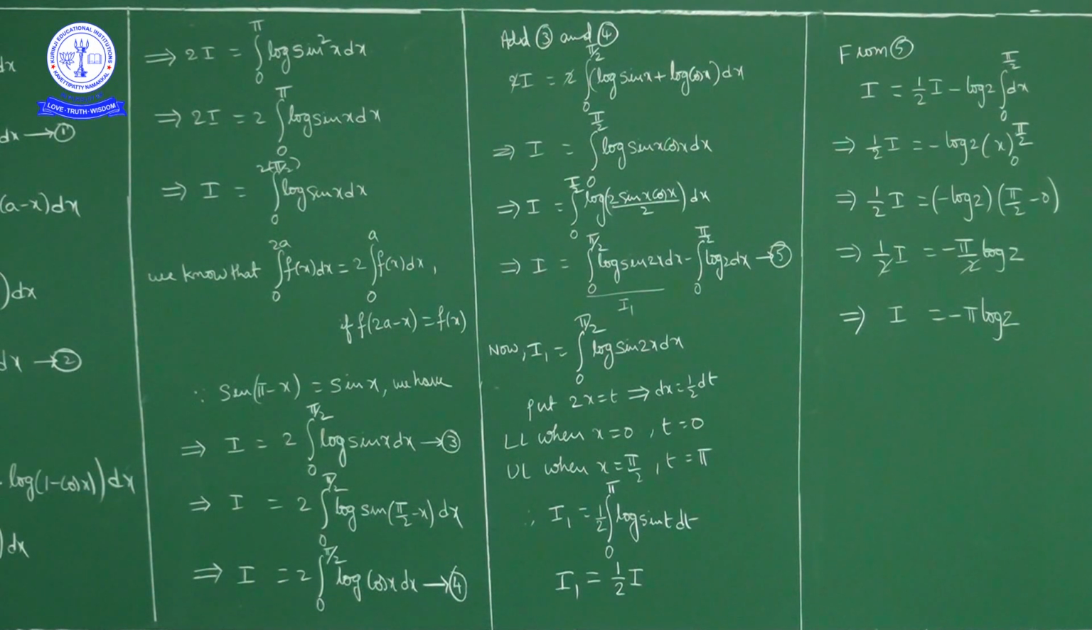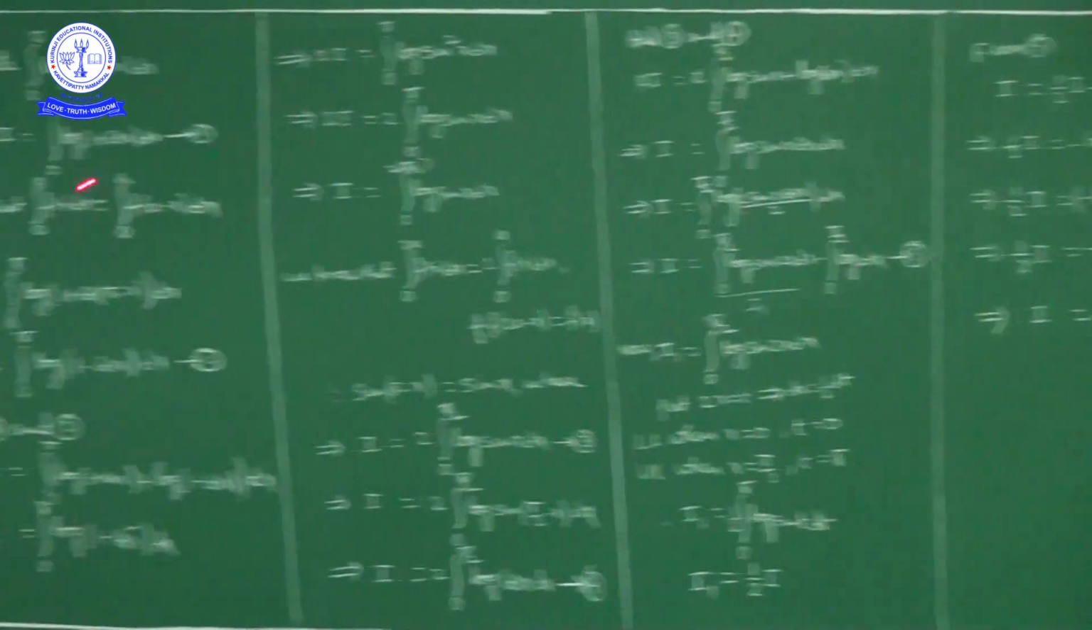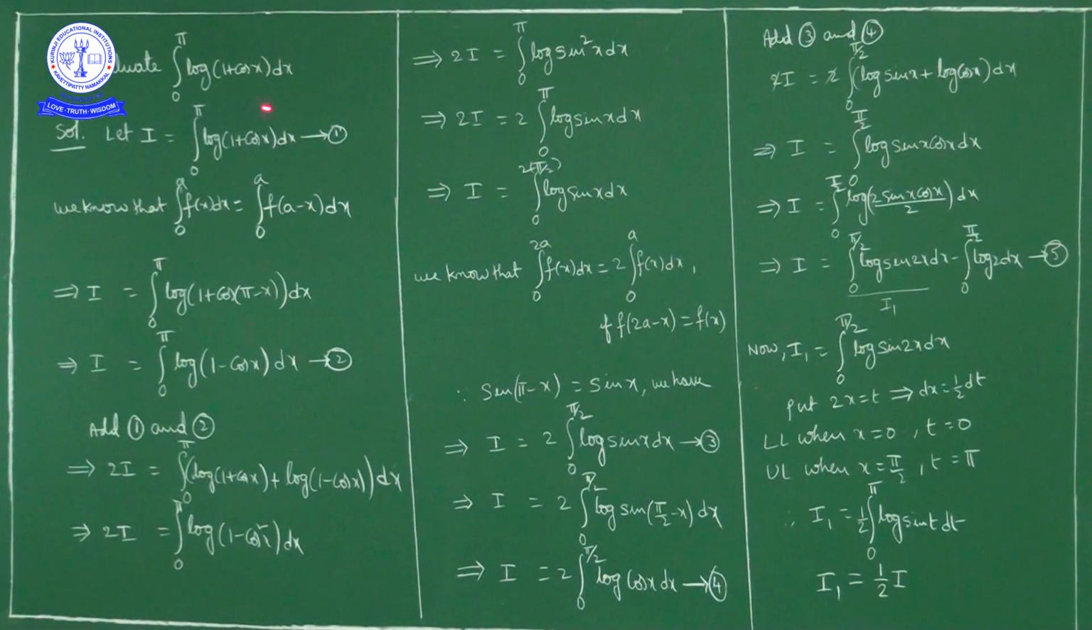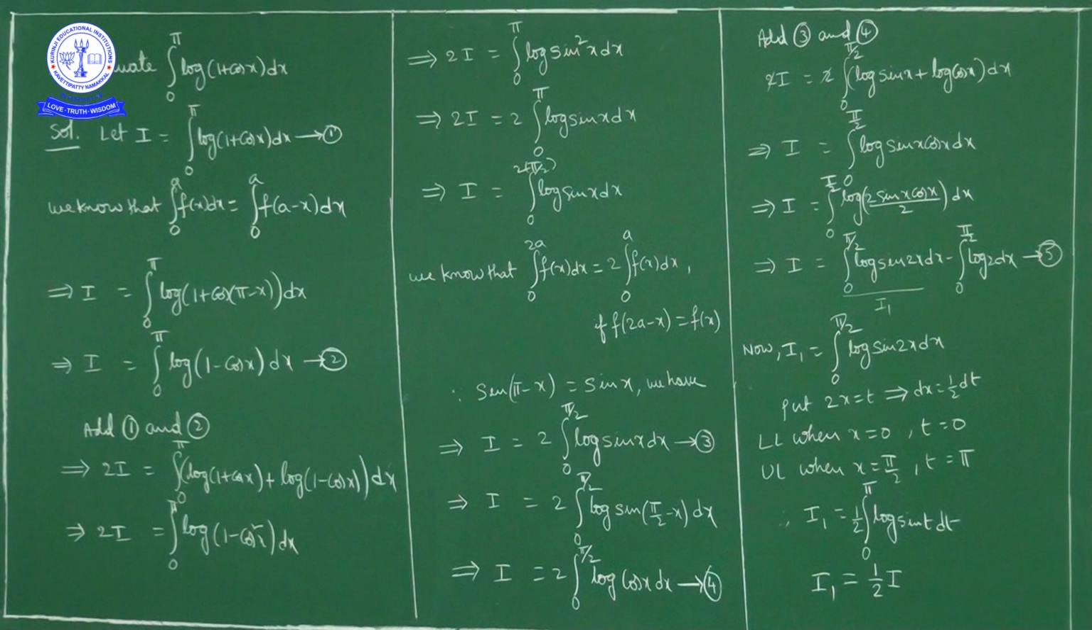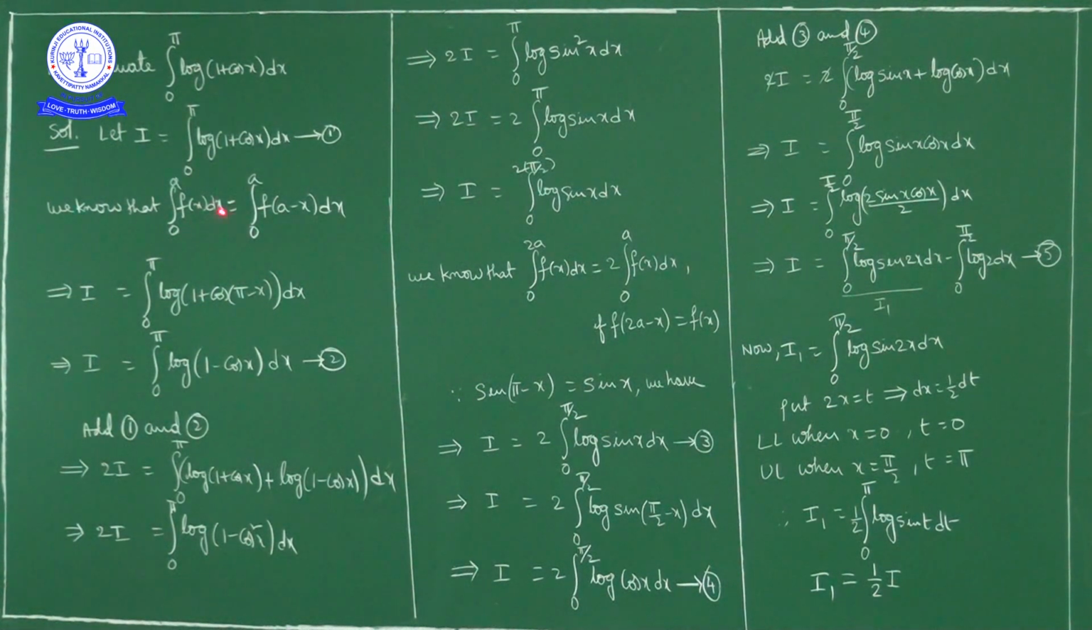Now I'll repeat once again. Here the question is to evaluate integral 0 to pi log of 1 plus cos x dx. By applying the property integral 0 to a f of x dx equal to integral 0 to a f of a minus x dx, replace variable by upper limit minus variable. So I is equal to integral 0 to pi log of 1 plus cos of pi minus x dx. Cos of pi minus x is minus cos x. So I is equal to integral 0 to pi log of 1 minus cos x dx. Mark this one as 2.